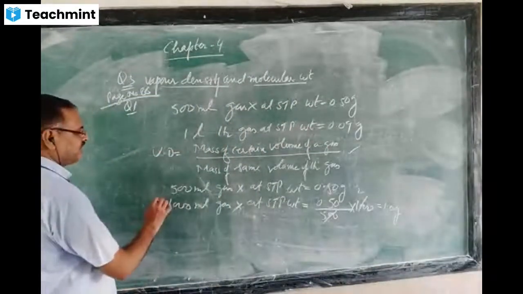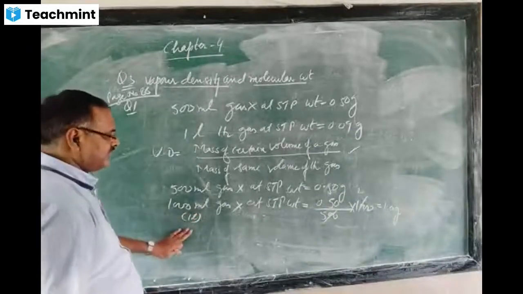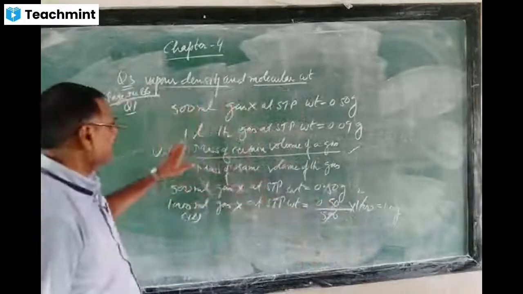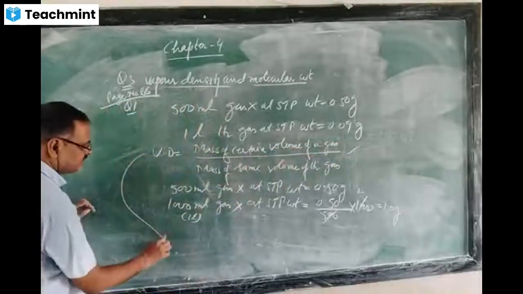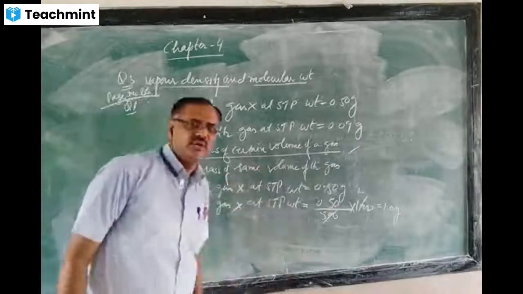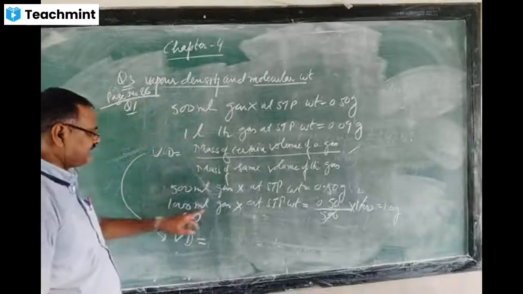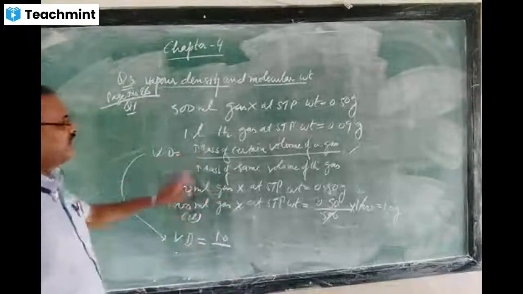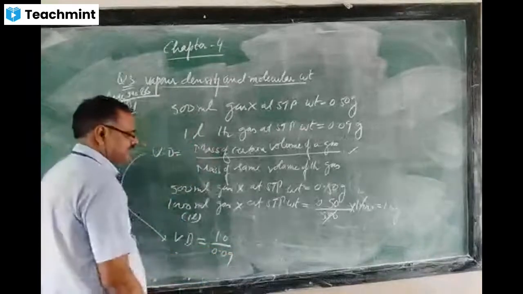Now just see, 1000 ml is 1 liter only. So the 1 liter mass of gas X is 1 gram, and the 1 liter hydrogen mass is 0.09 gram. So you can apply this formula. The vapor density is the ratio of the mass of a certain volume of a gas to the mass of the same volume of hydrogen. This 1 liter gas X mass is 1 gram, then the 1 liter hydrogen gas mass is 0.09 gram.